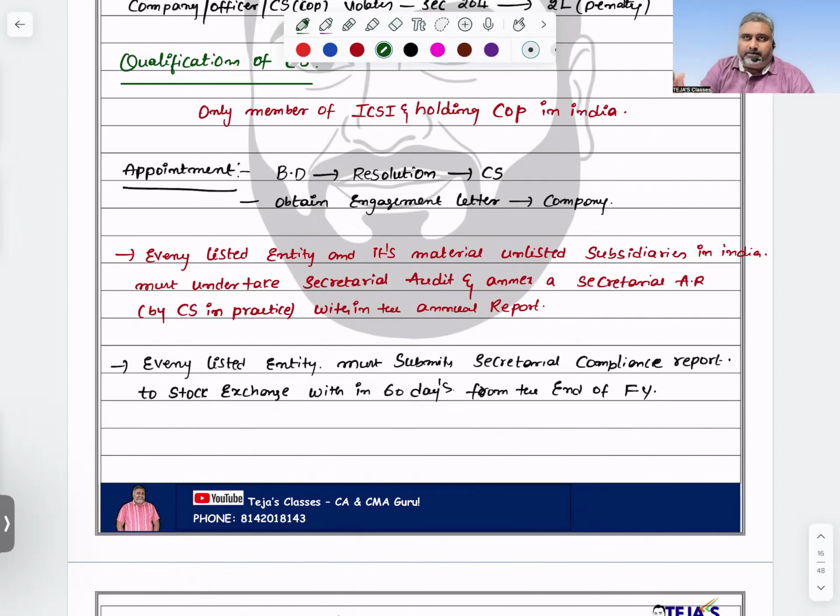They are supposed to submit their audit report to SEBI within how many days? From the end of the, remember the last wordings. Don't only remember 60 days. 60 days from the end of the financial year.